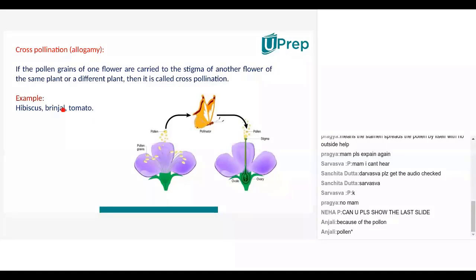If you see, all these flowers are very bright in color. Hibiscus comes in almost 15 to 20 different bright, attractive colors. Brinjal flowers are something like this, very colorful. Tomato flowers are bright yellow in color, small but bright yellow, to attract pollinators.